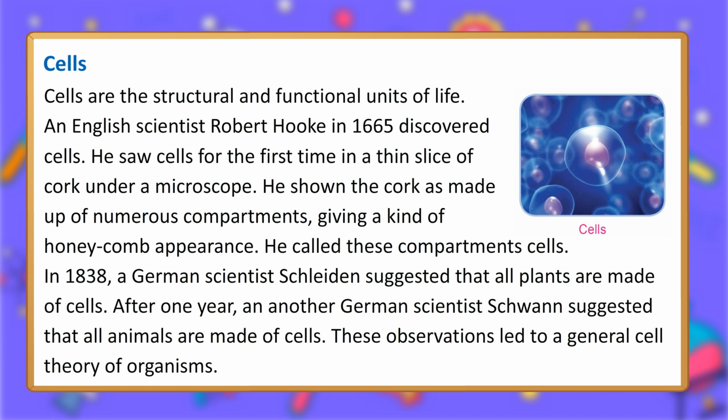In 1838, a German scientist, Schleiden, suggested that all plants are made of cells. After 1 year, another German scientist, Schwann, suggested that all animals are made of cells. These observations led to a general cell theory of organisms.